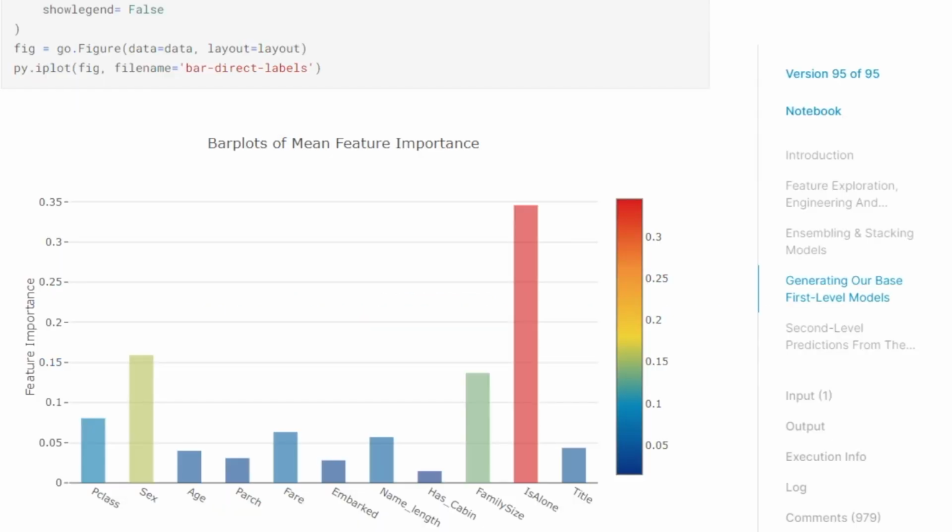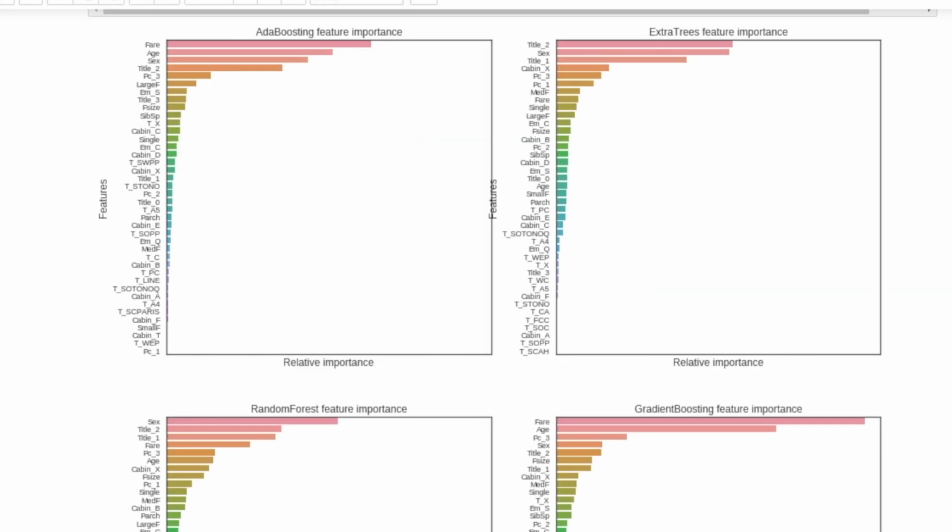Once you have built the machine learning model and are happy with your predictions, we can also look at the feature importance. One such notebook found that the highest feature that contributed to the predictions was the is alone feature that was feature engineered. Also, sex and P class and family size had importance. Also, as shown in this notebook, the features need not be the same across all models.